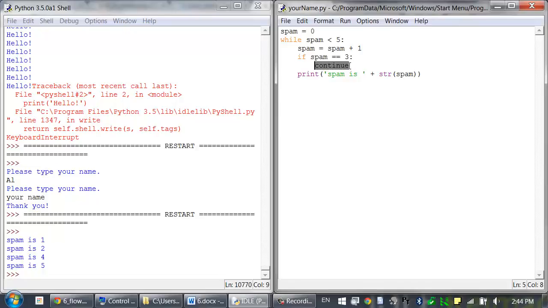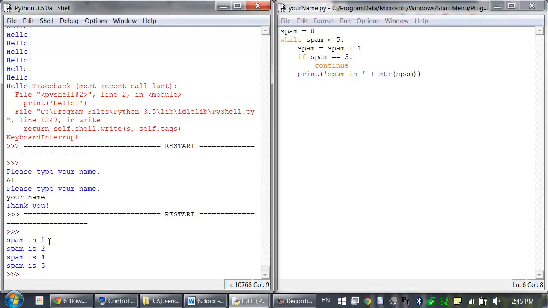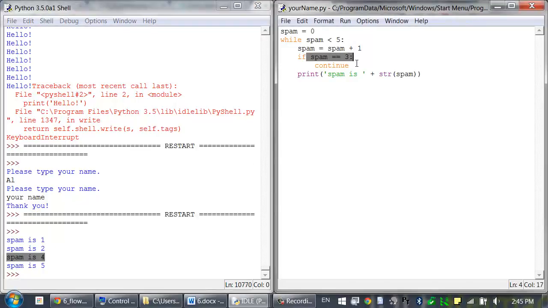So when continue is executed, the execution immediately jumps back to the start of the while loop. So in that case, this print function call never happens. And so that's why you see spam is, whatever the value is, for everything, except in that case, spam was equal to 3, because we hit this continue block, and so we didn't reach this part, we just immediately went back to the start.